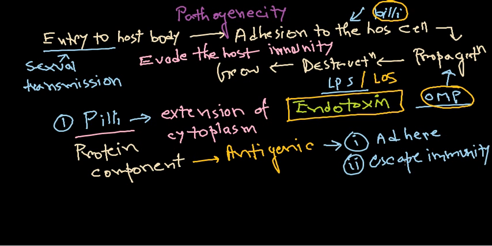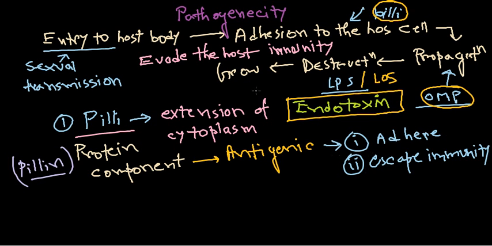So these are the two important factors about the pili. Pili is made up of small protein components, which we call pilin proteins. Pilin proteins are arranged one after another, and they make the pili. With the help of the pili, these gonococci can attach themselves to the host cell, and then they will be internalized pretty quickly. So this is the basic case.